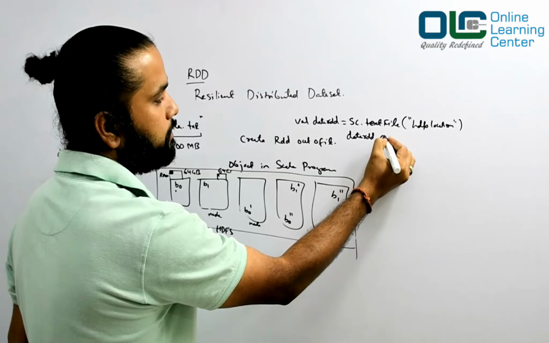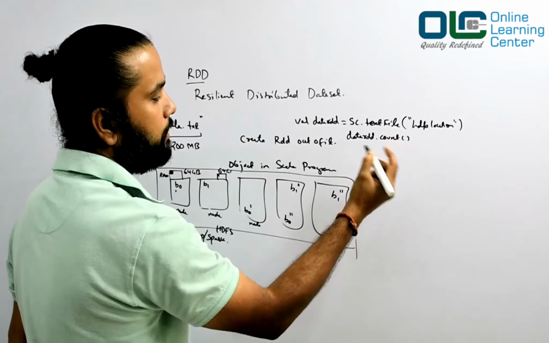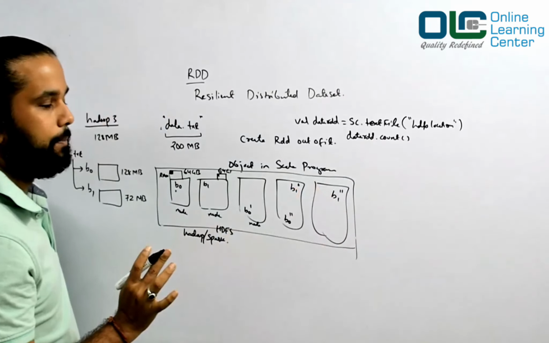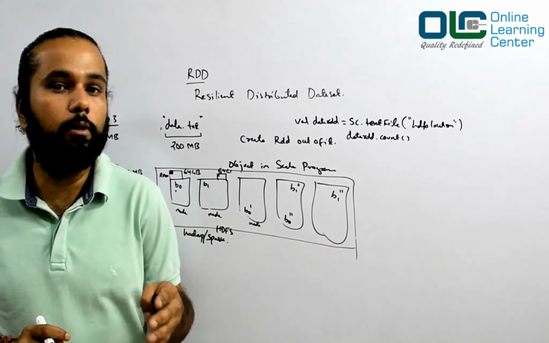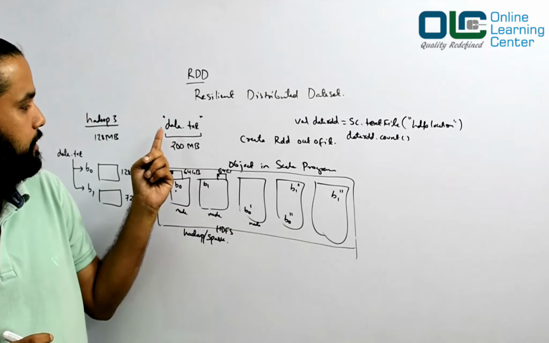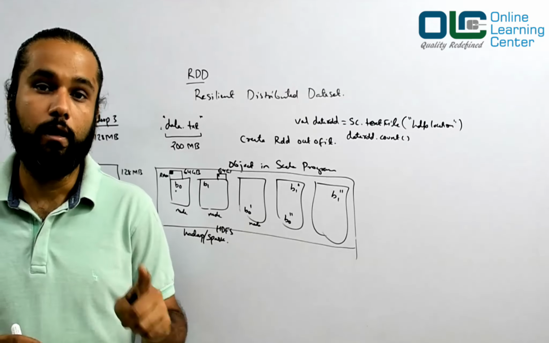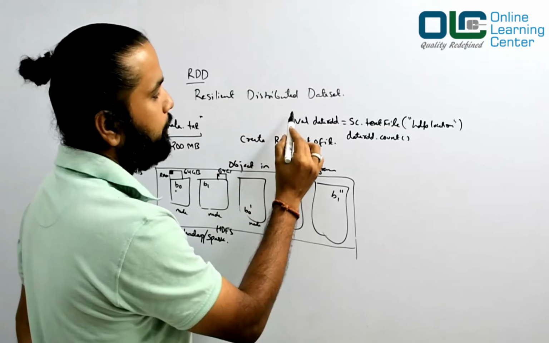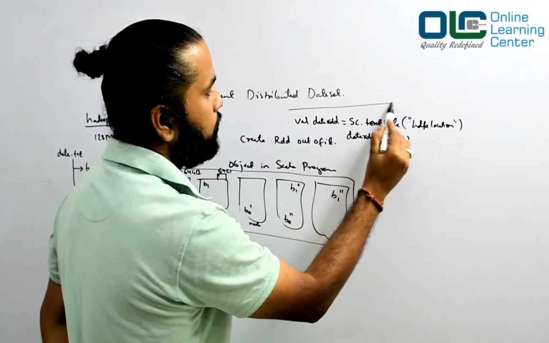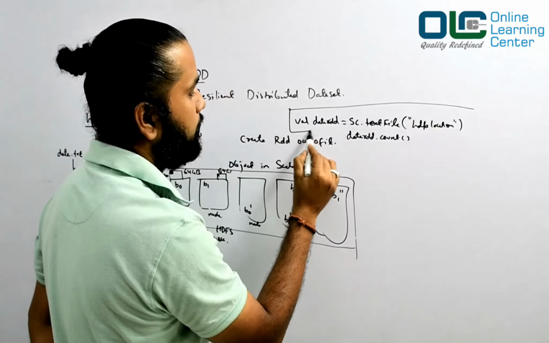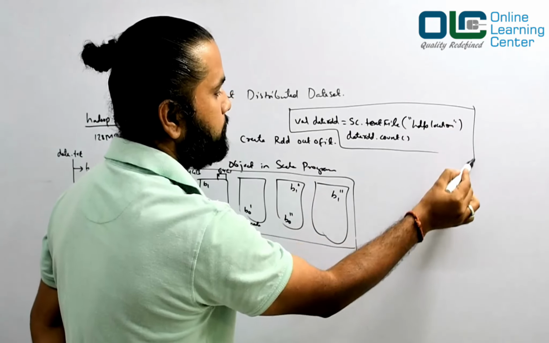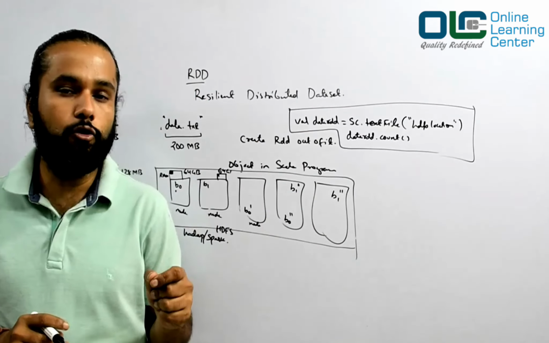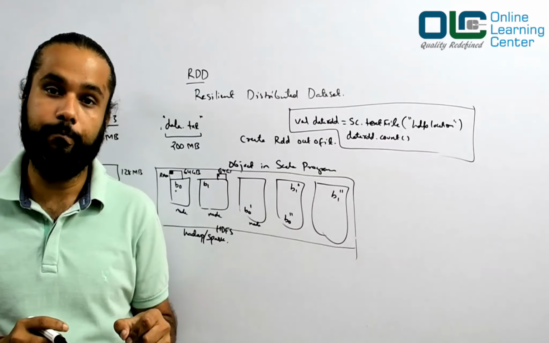Okay, done. After that, you will do some operations, like you'll say dataRDD dot, maybe something like count. You're just saying dataRDD.count, and it will give you the total number of records that you have in this data.txt file. But how does it work? From a programmer's point of view, you have just created an object called dataRDD, and you started doing some operation on that dataRDD.